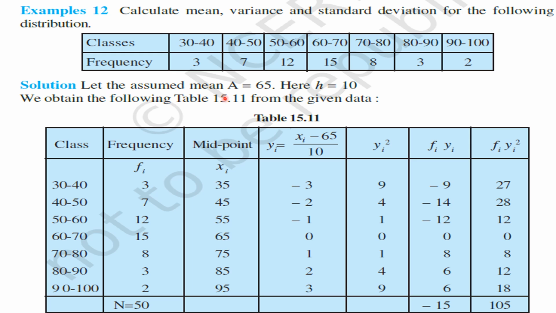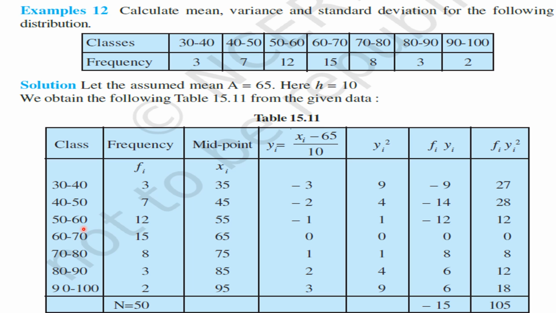Let the assumed mean A be equal to 65. Here h is equal to 10, the width of the class intervals. What is the width of the class intervals? 40 minus 30 gives 10. That is the width of the class intervals. Okay, mentioned here, we have assumed the mean is 65. The assumed mean is taken as 65. In general, we take the midpoint of the middle class. Okay, my children. In general, we take that number as the assumed mean.